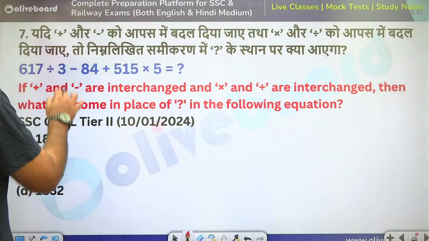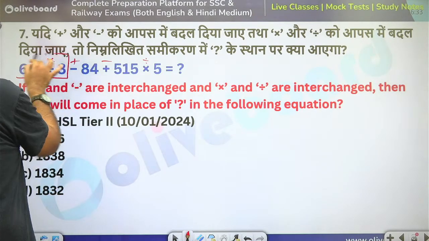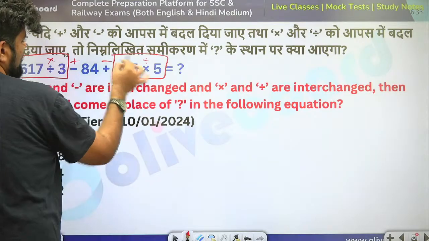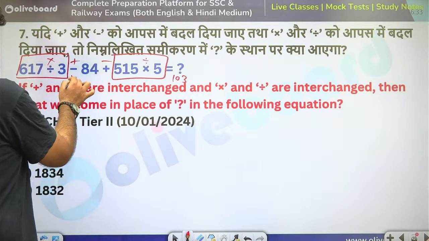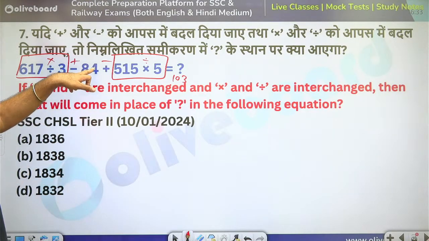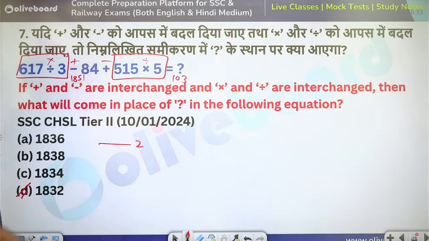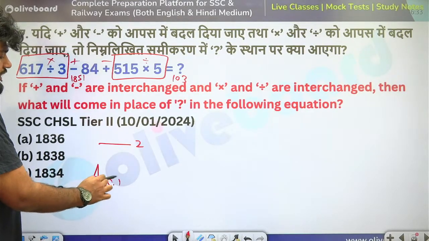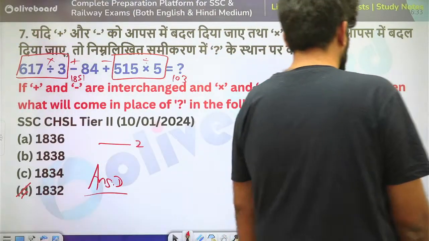So plus and minus are interchanged. Divide and multiply interchanged. 617 multiplied by 3 and 515 divided by 5. This is 103. And this is 1851. 600 into 3 is 1800. 17 into 3 is 51. So 1851 is my answer here. Now check for the unit digit. 1 plus 4 is 5 minus 3 is 2. So the answer will end in 2, which is only happening in option D. So option D is my correct answer. You don't need to calculate each time. Okay. You can be quick with your unit digit observations as well.